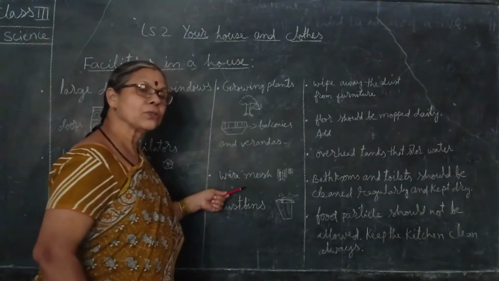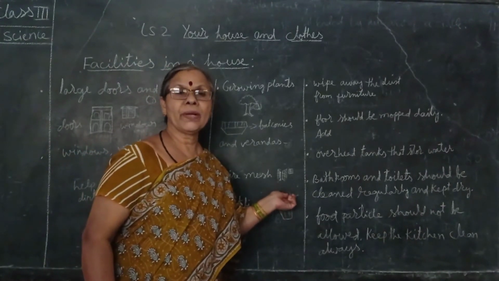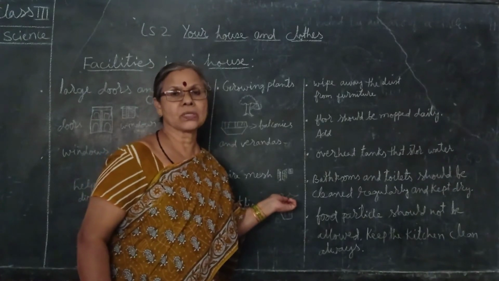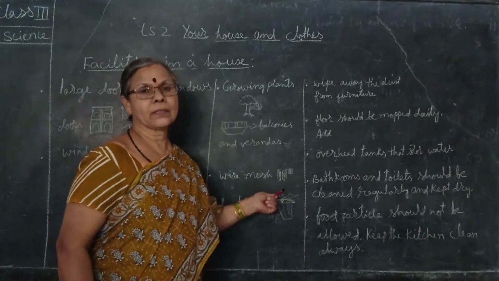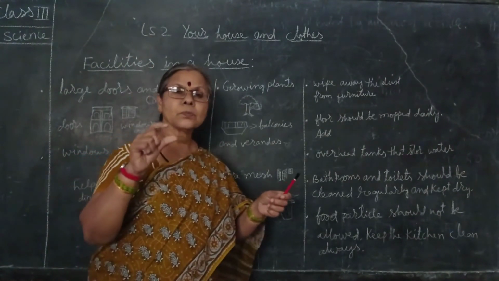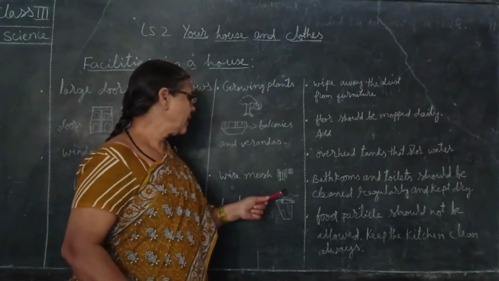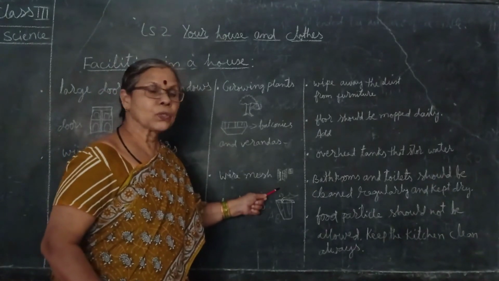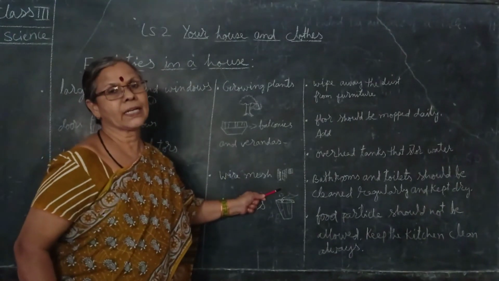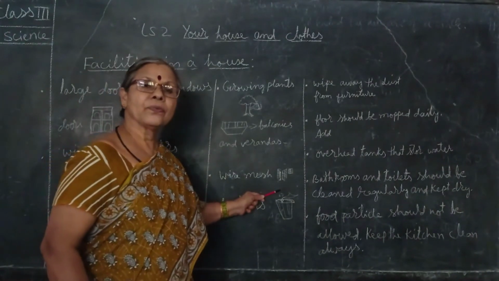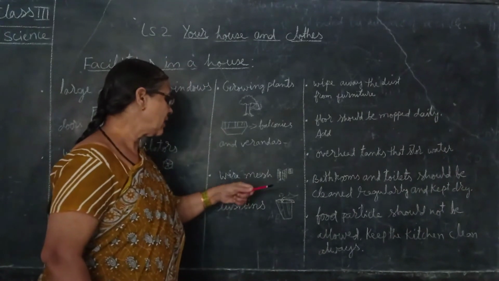Then coming next to the wire mesh. Wire mesh means to prevent mosquitoes and flies from entering through the window. We should have wire mesh also. You will get a small net type, and you can fix it to the window, so that even if we keep the door open, this wire mesh will be there, we will get sunlight and air through this, but flies, mosquitoes and other bacteria will not enter our house.